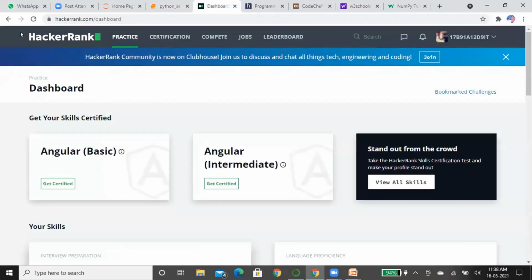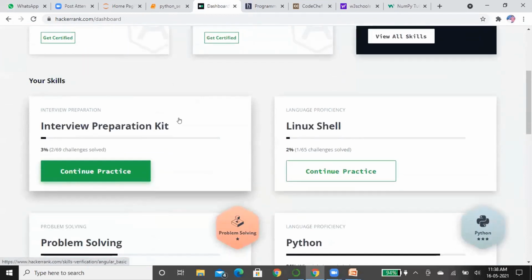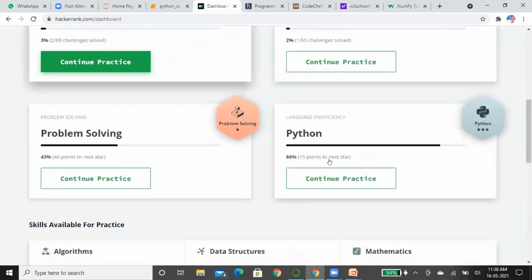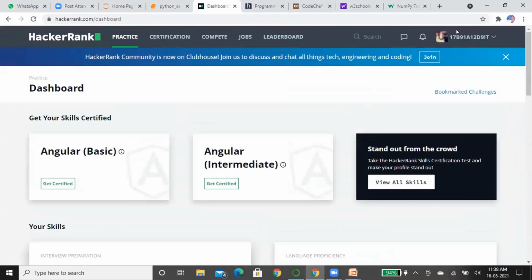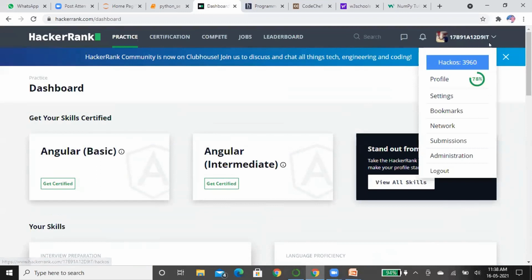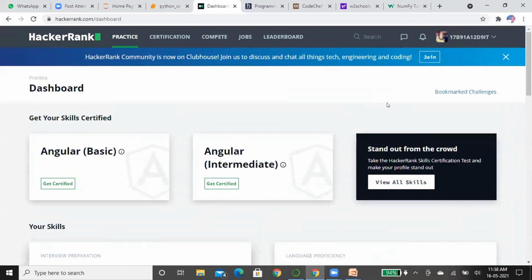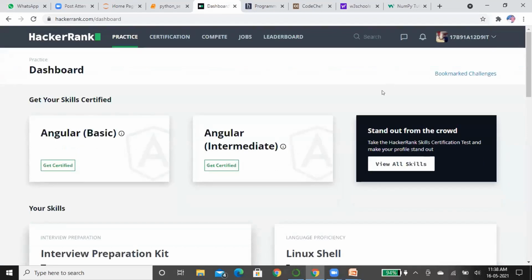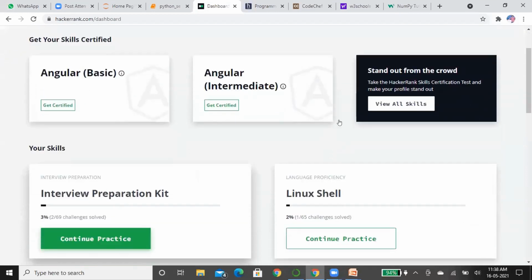See here, this is HackerRank. HackerRank is one of the most popular websites where you can start your programming. Here you see I have logged into my account. This is my college ID account. By the end of your second year or third year, second semester, our college will introduce this platform to learn.